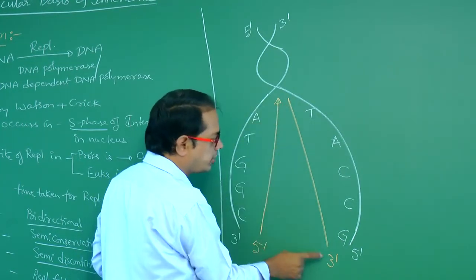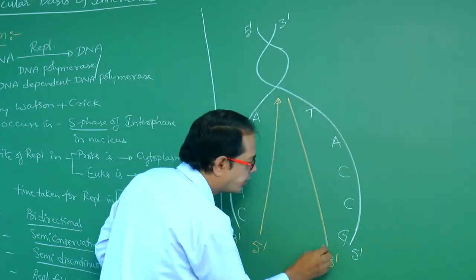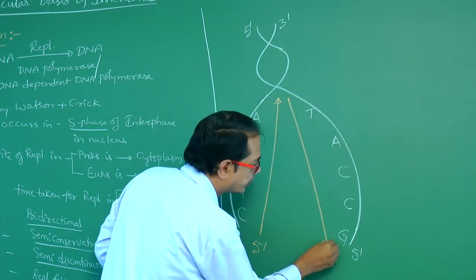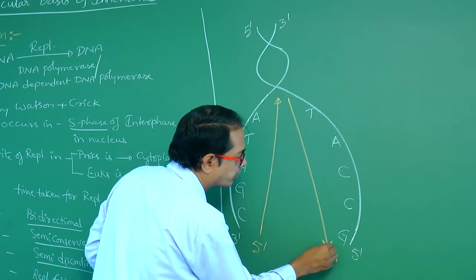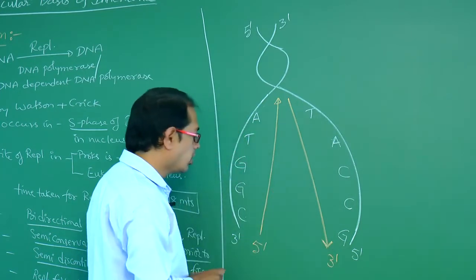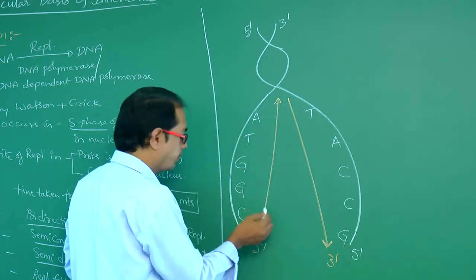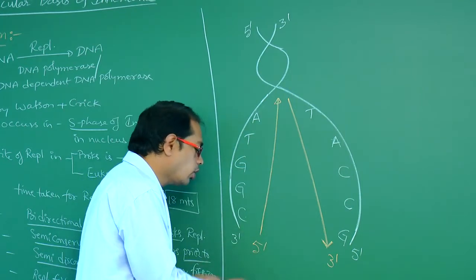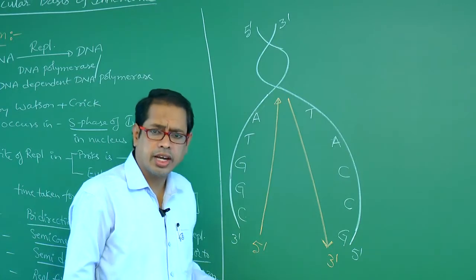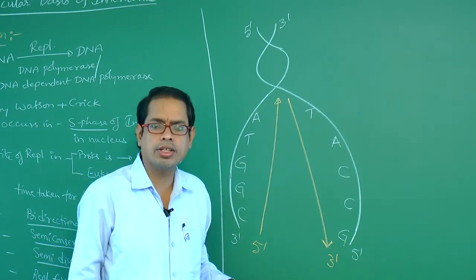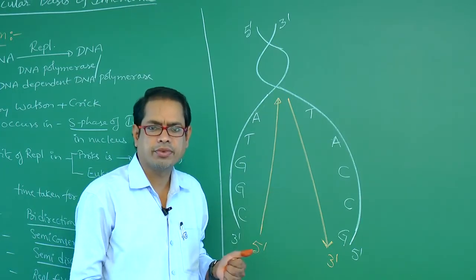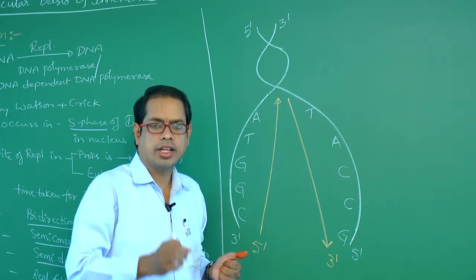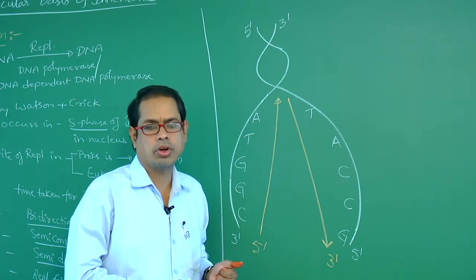Here, this is 3' now, like this it will form. These arrow marks are very, very important. Okay, write the complementary. If this is the 5' end now, where does replication occur? Inside the nucleus. In eukaryotes, this replication occurs in the nucleus, that is, the nucleoplasm of the nucleus.